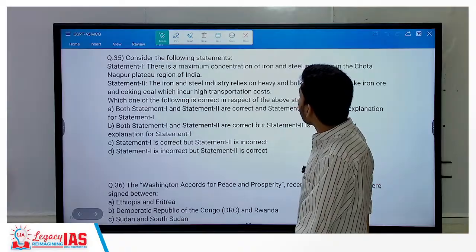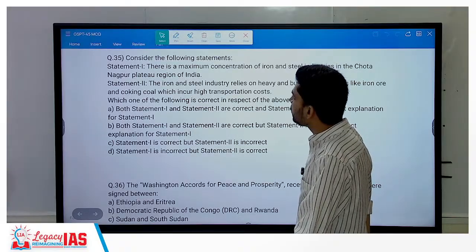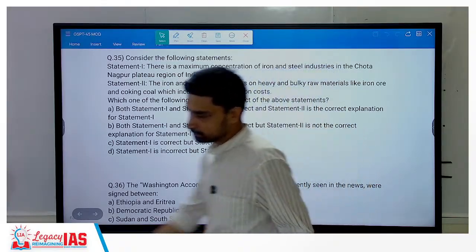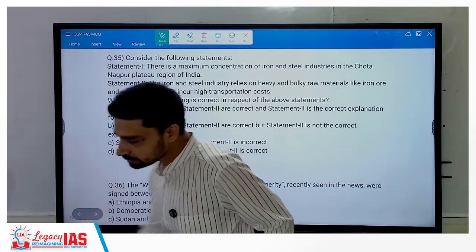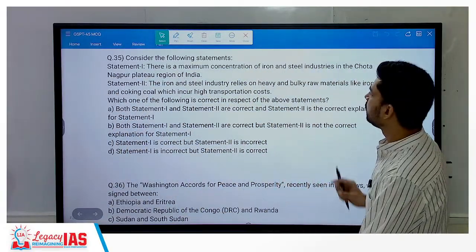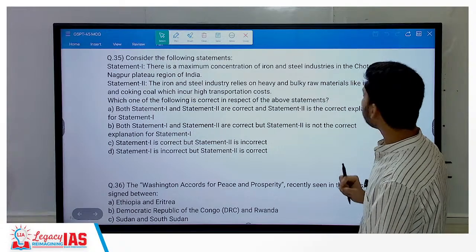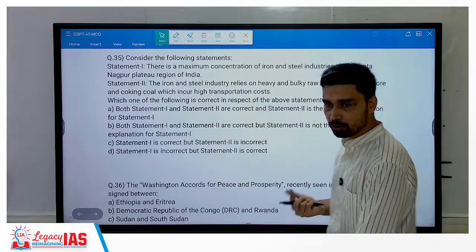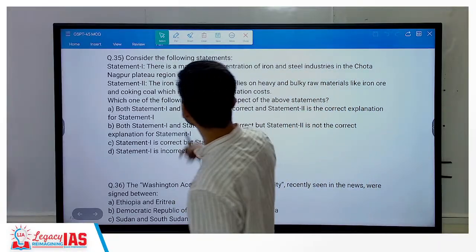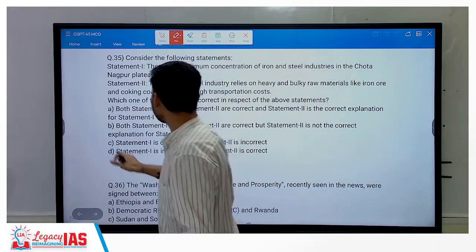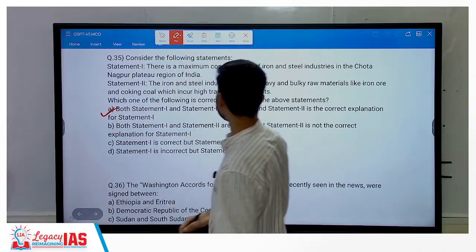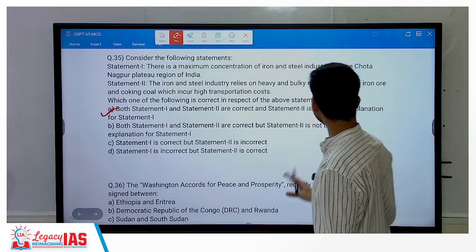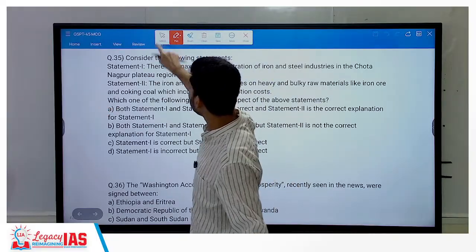There is a maximum concentration of iron and steel industry in the Chotanagpur plateau. True or false? True. Okay, Chotanagpur plateau has the highest number of iron and steel industries. They use heavy and bulky raw materials like iron ore and coking coal, which incur high transportation cost. That is also true because these are bulky industries. They prefer to locate where you have nearness to raw material. So both statements 1 and 2 are correct. Statement 2 is the correct explanation for statement 1.